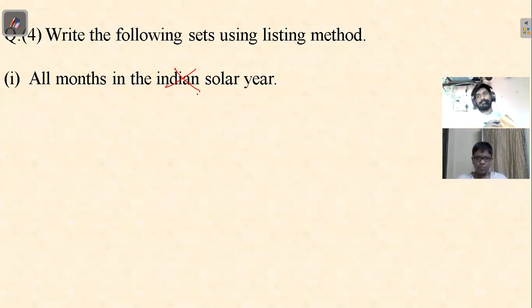All months in a solar year. What are the English names for the months? January, February. Yes. So you'll write the set A and you'll write all the names of those months. In Indian languages, they have different names: Chaitra, Vaishak, Jyeshtha, and so on. It's okay. Such tough things which you don't remember won't be asked. You can write it in the English year also, that is January, February, and so on. Yes, sir.